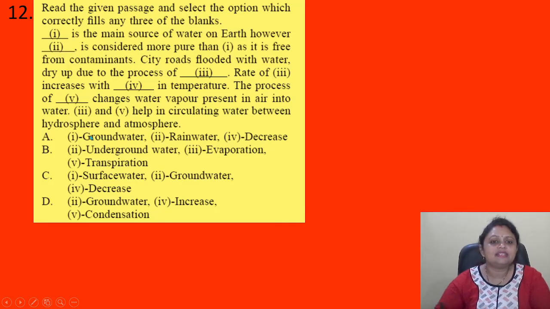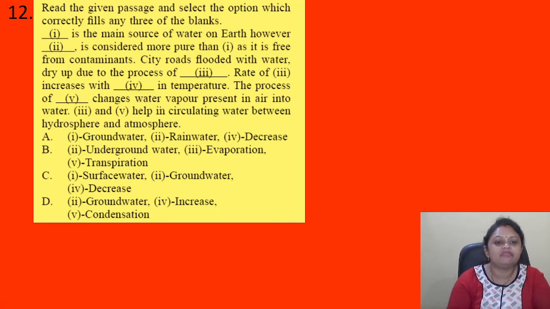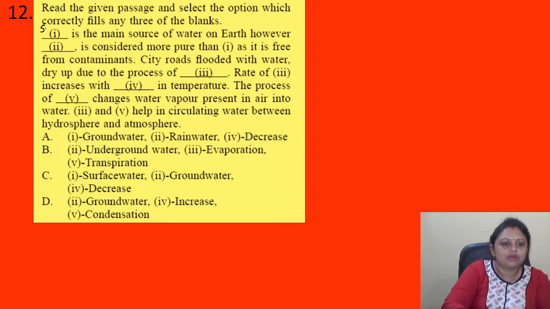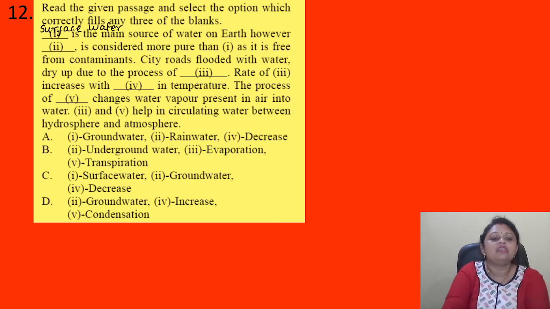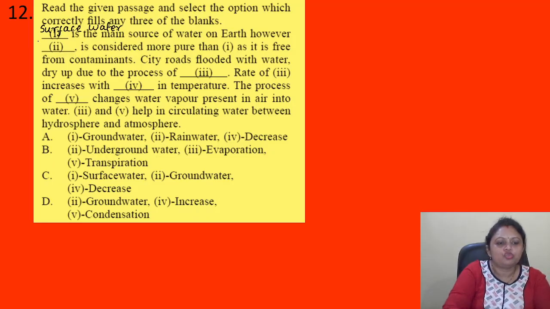Read the given passage and select the option which correctly fills any 3 of the blanks. Dash is the main source of water on earth. Okay, so the main source of water on earth, that is surface water. However, dash is considered more pure than B1, that is surface water, as it is free from contaminants. So 2, that we can say groundwater or underground water.